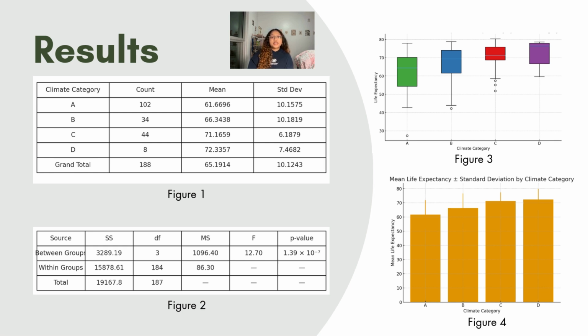Figure 4 is a bar graph that shows the mean life expectancy for each climate category, and it also includes standard deviation error bars. That really shows you the upward trend of life expectancy from climate A to climate D. The error bars also show that there is some overlap, but the general differences between the groups are